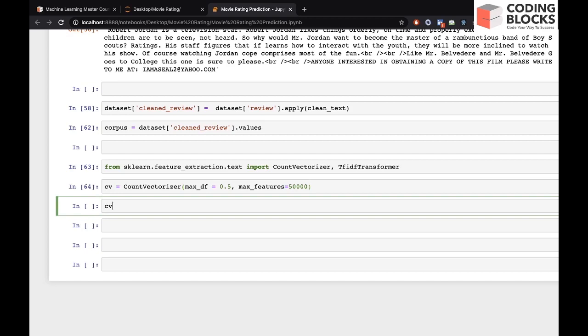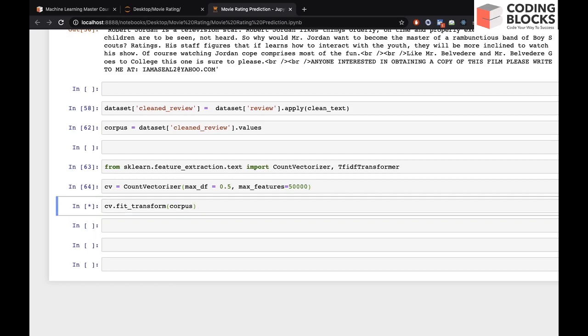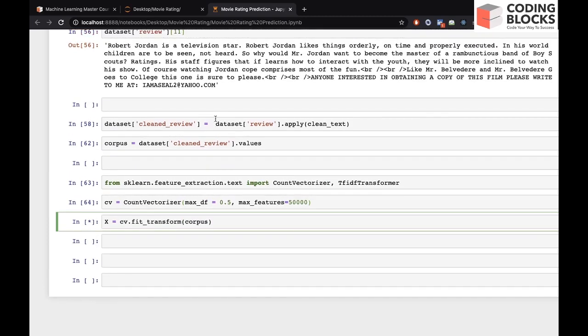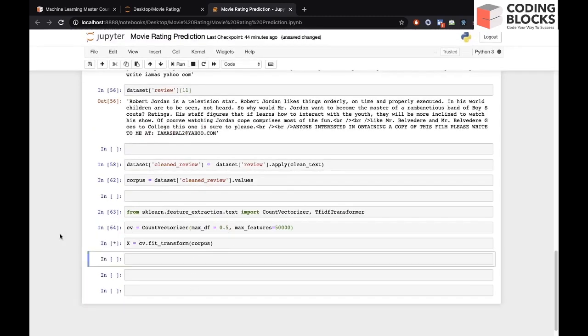And now we can do cv.fit_transform on the corpus, because our data is in corpus, and let's call the result x.